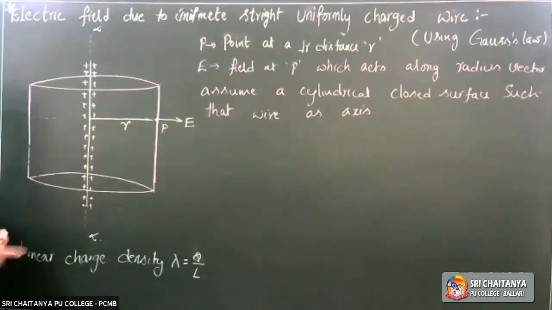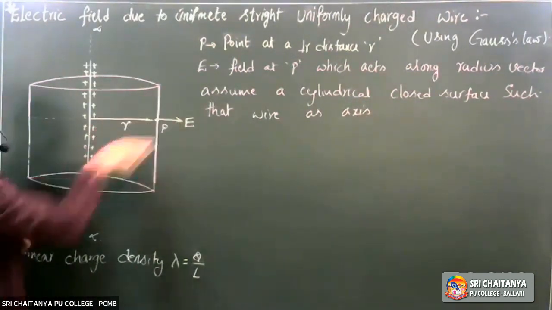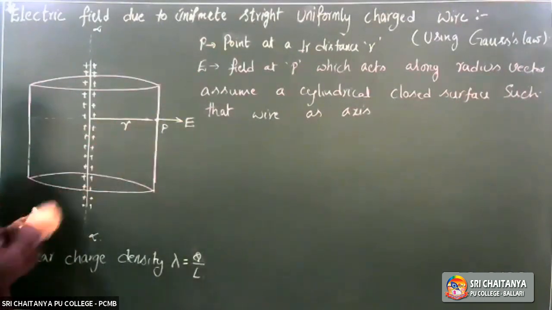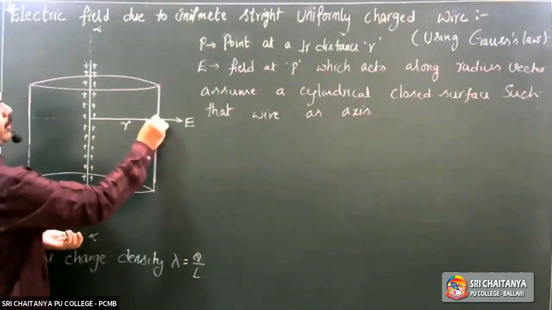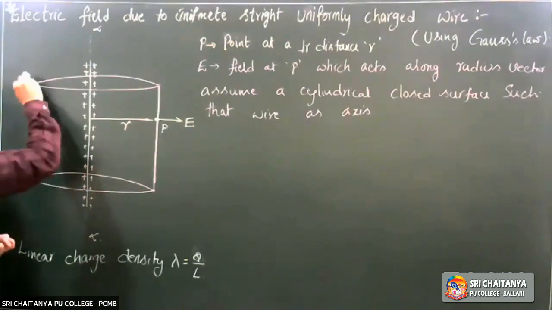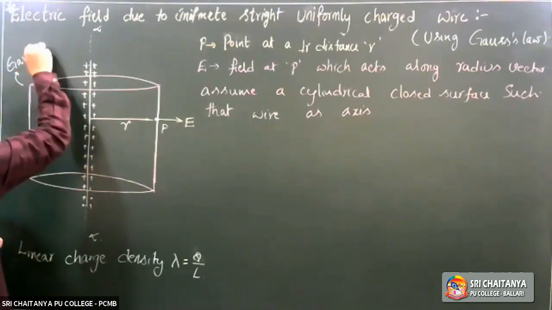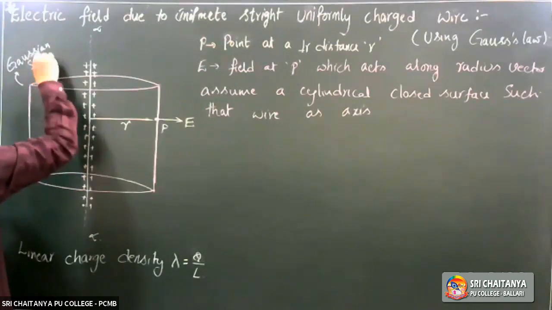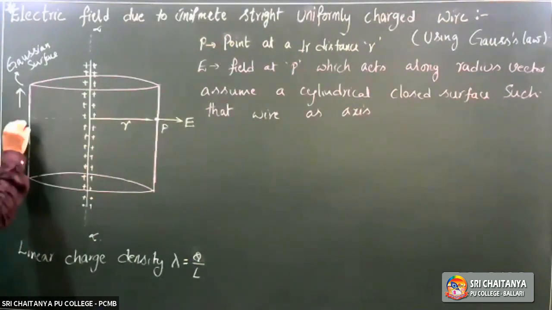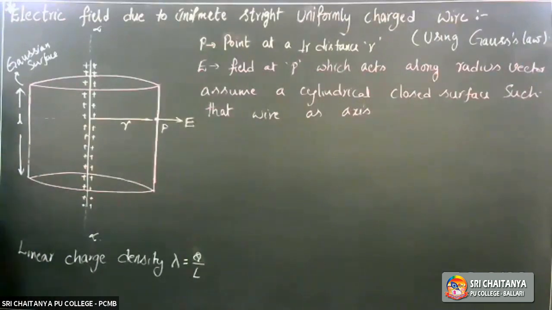This is the first thing. First, you have to see the field direction, how it is. First step. Second step, just passing through that point, assume a cylindrical closed surface, a Gaussian surface. This you call the Gaussian surface. Second step over. Third step: what is the flux through that Gaussian surface? And let its length be L.